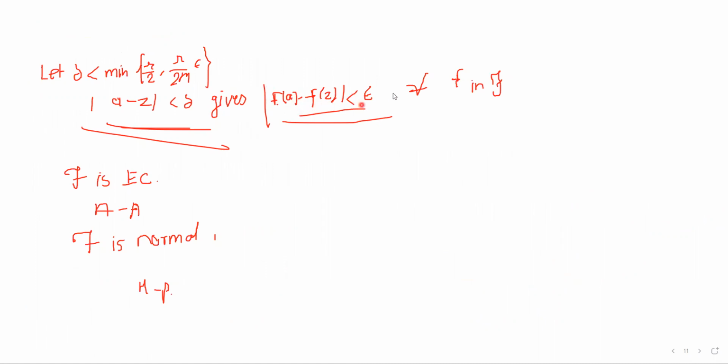And mod of a minus z less than delta gives us mod of f(a) minus f(z) is less than epsilon for all f in script F. As this is the definition of the condition for equicontinuous functions, we can say that script F is equicontinuous, and hence the Arzela-Ascoli theorem applies, and thus we can say that script F is normal, and here our statement is proved.